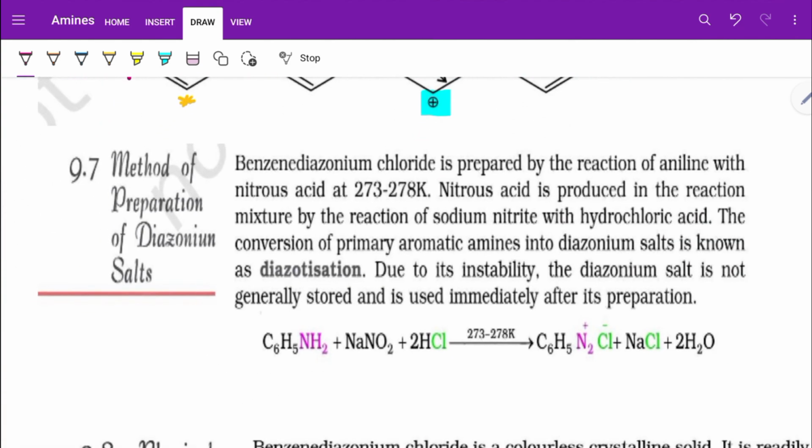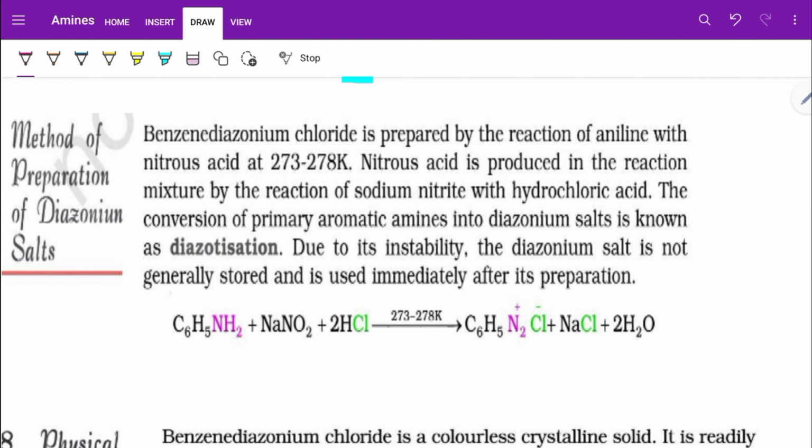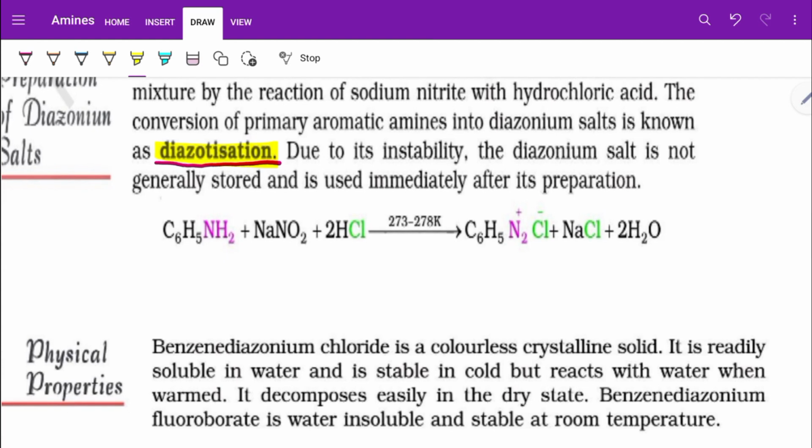Now, how to reach this benzene diazonium halide or chloride? The method is known as diazotization. That is the reaction by which I can obtain this benzene diazonium halide or diazonium salt. If it is aliphatic, then also it is a diazonium salt. Only the difference is it is an alkyl system, otherwise it is an aryl system. So here the temperature and pressure condition ought to be remembered.